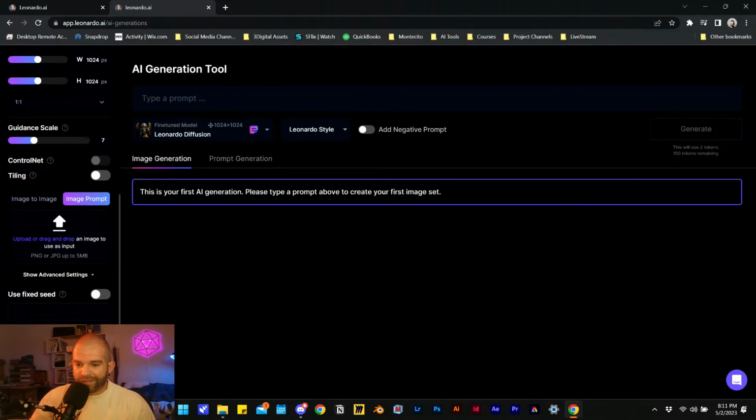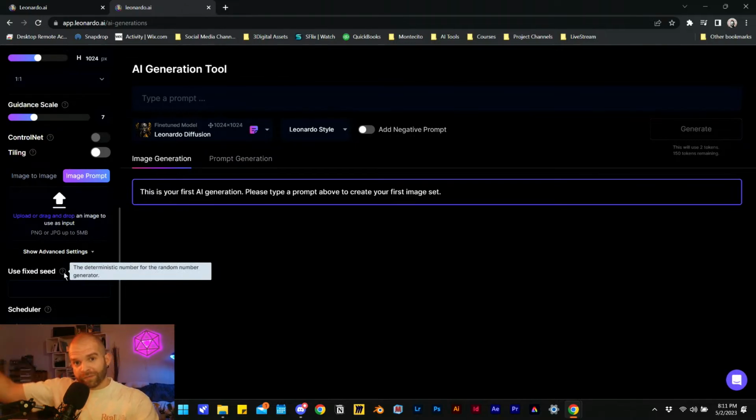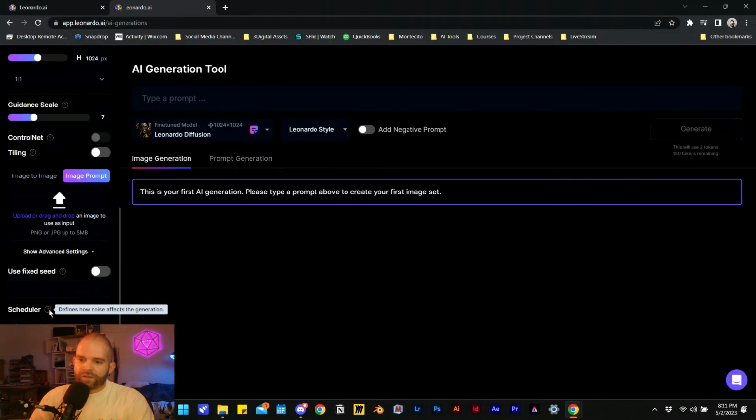And then there's advanced settings. So if that weren't enough already, right? We do have use fixed seed. So this is what we were talking about earlier as well. If we wanted to input a seed number out of another image we created, we want to maintain consistency with that other image, we got it right here. And scheduler, so defines how noise affects the generation.